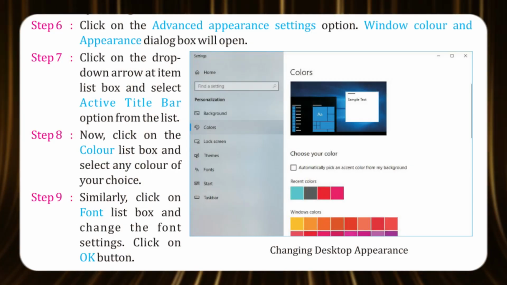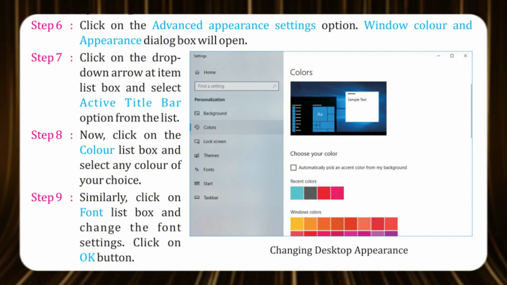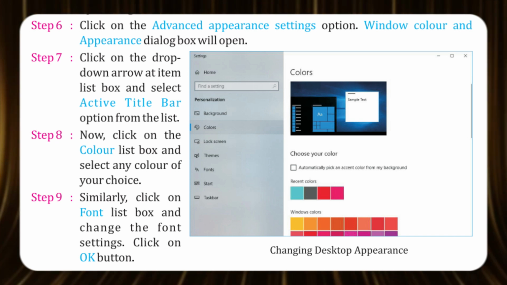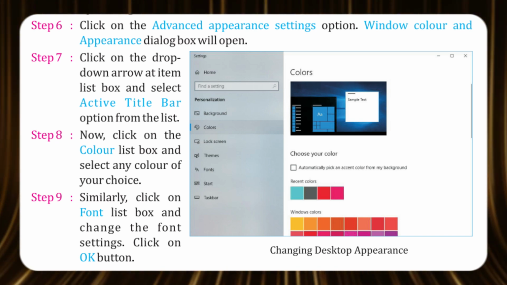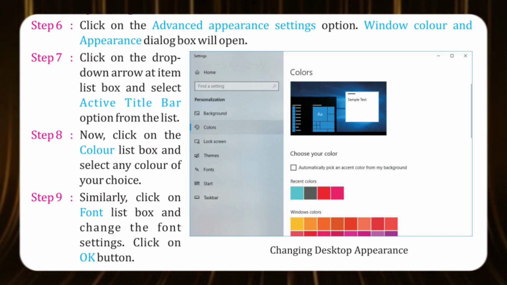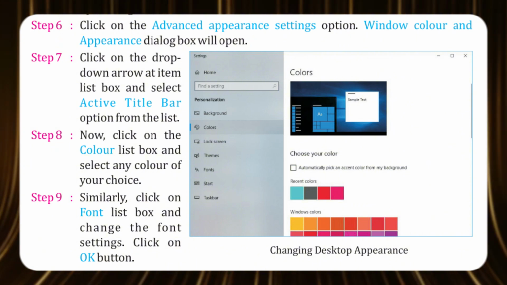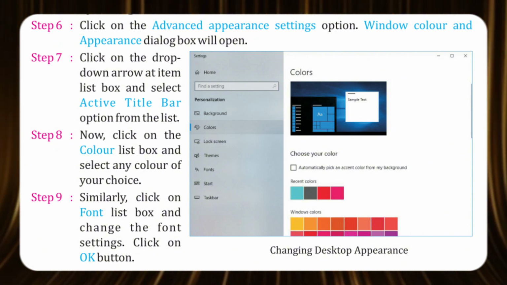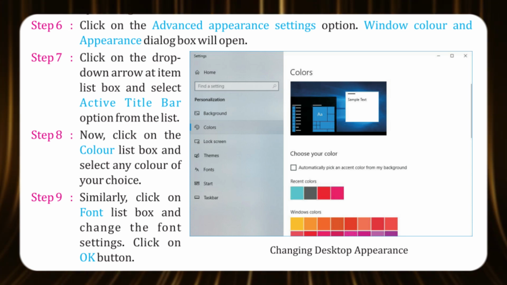Step 6. Click on the Advanced Appearance Settings option. The Window Color and Appearance dialog box will open. Step 7. Click on the drop-down arrow at the Item list box and select the Active Title Bar option from the list. Step 8.